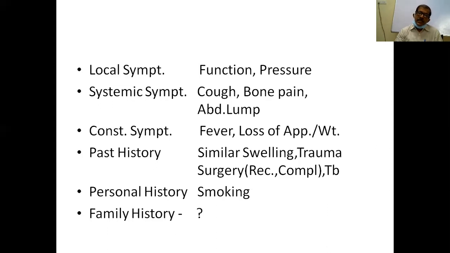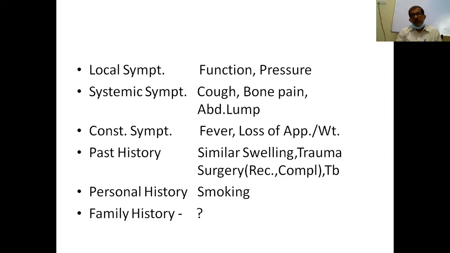Then coming to past history also, this is also important, particularly in special swellings like thyroid and breast, because suppose a patient says that he had a similar swelling previously, then you have to think of recurrence of the swelling. Then of course trauma will produce hematomas.